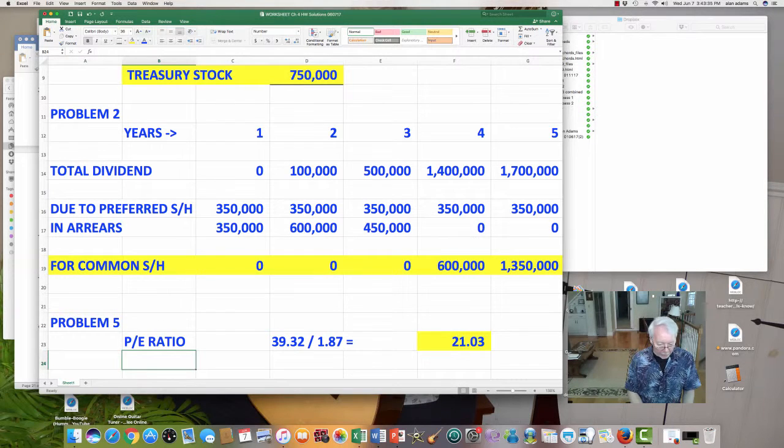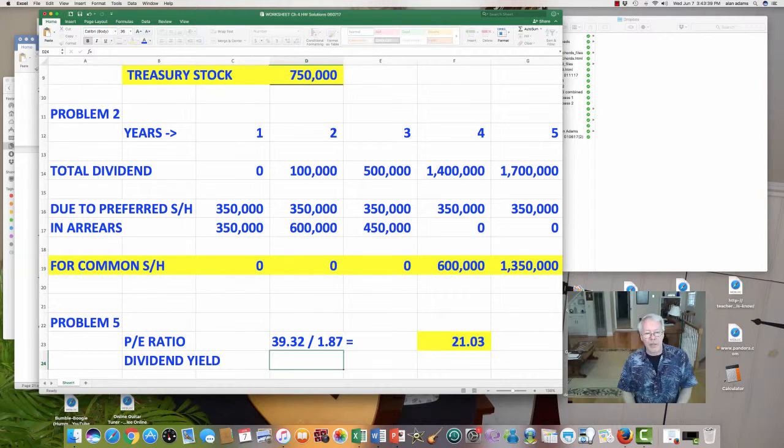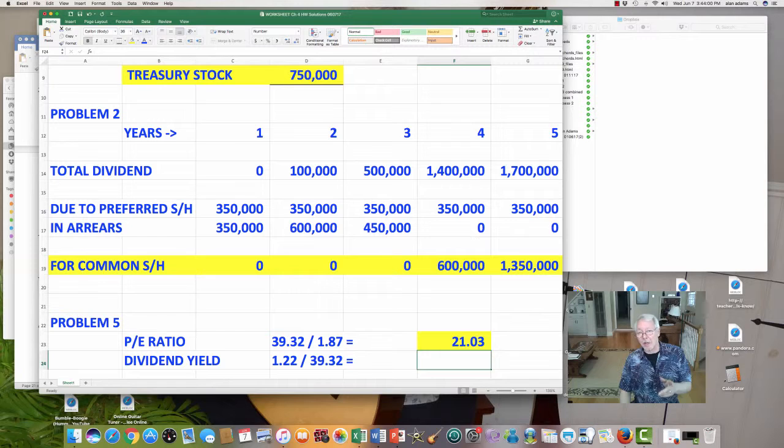The second number I asked you to find was the dividend yield. The dividend yield is found by taking the dividends per share, which I told you are $1.22, and expressing them as a percentage of the current market price of the stock. So take $1.22 and divide it by 39.32, and of course, we're going to multiply that by 100 because we want that expressed as a percentage.